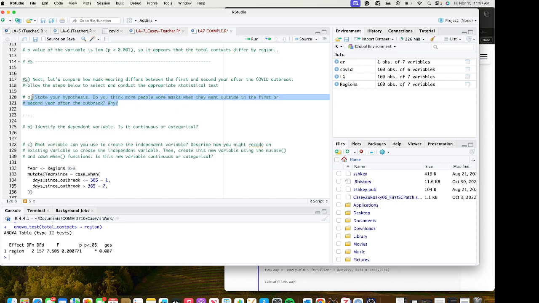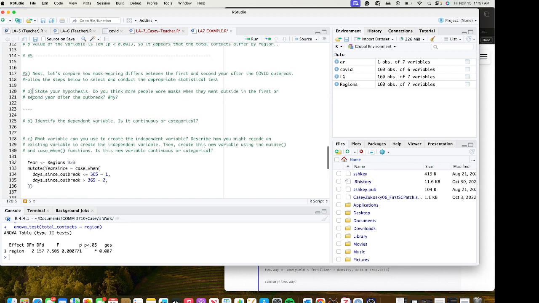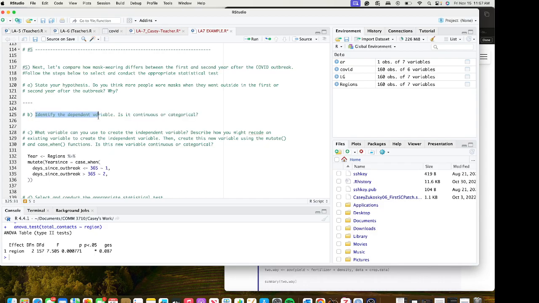you should answer this however you think. Then you are going to identify the dependent variable, as well as the independent variable. You're going to be creating a new independent variable using the mutate function again.